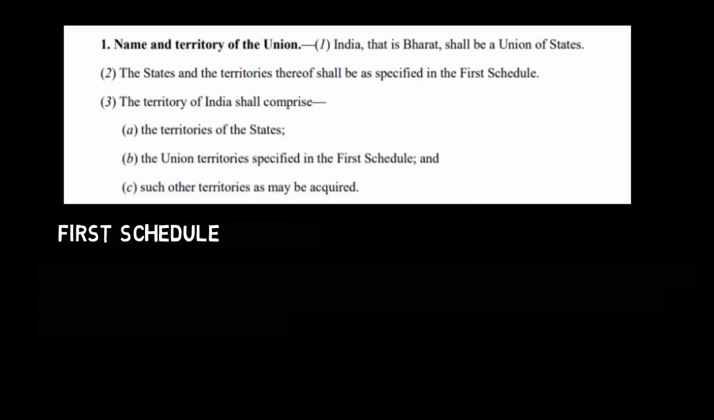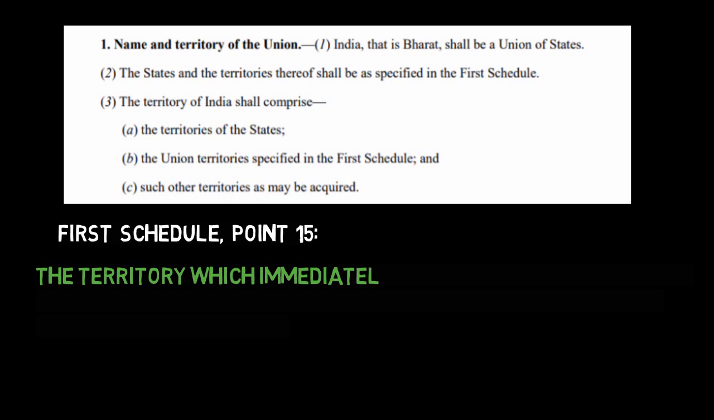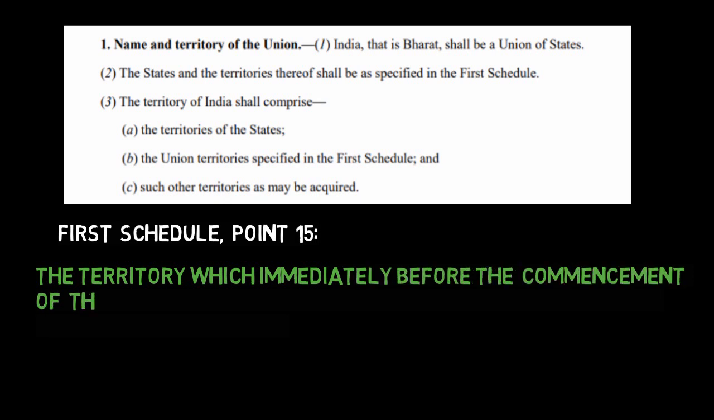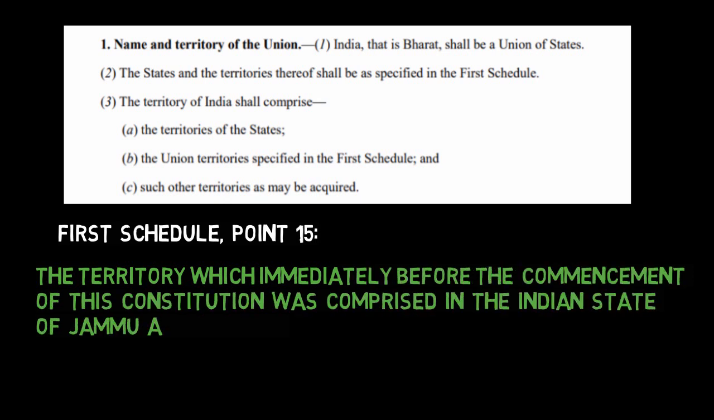First schedule point 15 says the territory which immediately before the commencement of this Constitution was comprised in the Indian state of Jammu and Kashmir. Now when Article 1 of the Constitution includes Jammu and Kashmir as part of India and section 18 of IPC says India means the territory of India excluding the state of Jammu and Kashmir, does it mean section 18 of IPC is violative of Article 1 of the Constitution of India? No, it does not mean that.